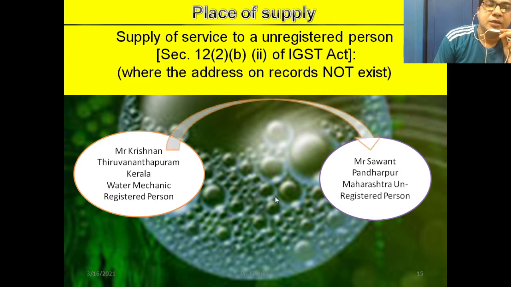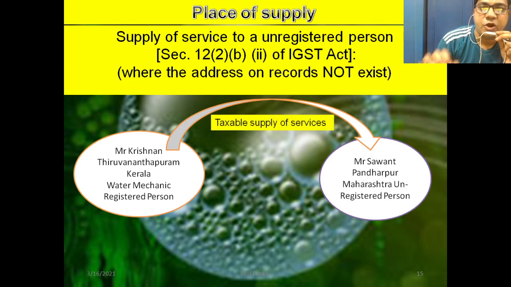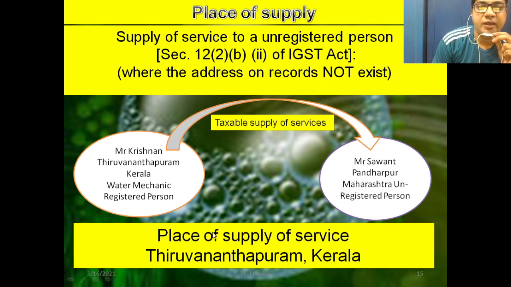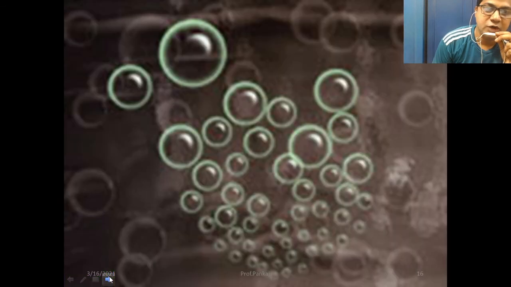Mr. Krishnan provides taxable supply of services, and the recipient's address does not exist on record. So what will be the place of supply? The place of supply is the supplier's place, that is Thiruvananthapuram, Kerala. Yes, I hope you understood.